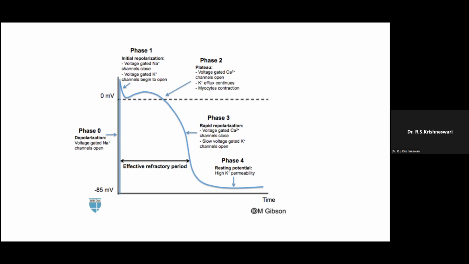Once we are working the skeletal muscles for a longer time, it will go for weakness, or we will be getting fatigue. But in case of cardiac muscle, there is no fatigue because of the presence of calcium ions. What happens is, once the sodium ions enter inside and the potassium ions leave outside the cell, slow-gated, that is, slowly moving calcium ions will be coming from the extracellular fluid towards the intracellular fluid.